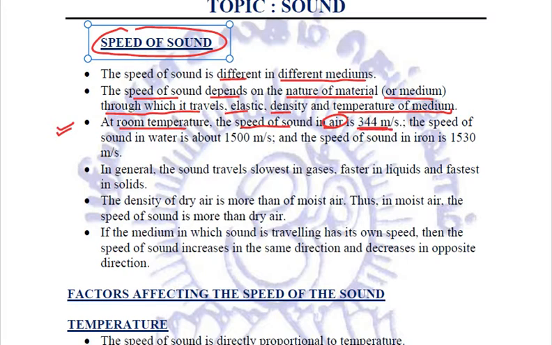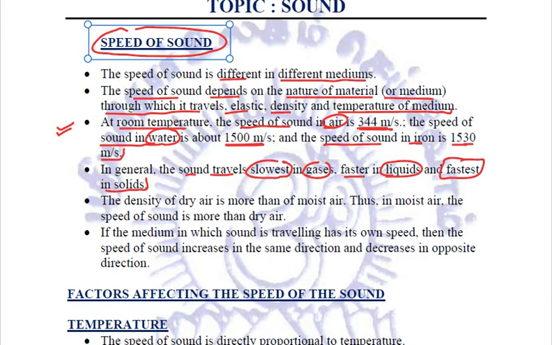But when we talk about the speed of sound in water, it is about 1500 meter per second, and the speed of sound in iron is 1530 meter per second, right? So from the above values, in a general way we can conclude that sound travels the slowest in gases, faster in liquids, and fastest in solids.